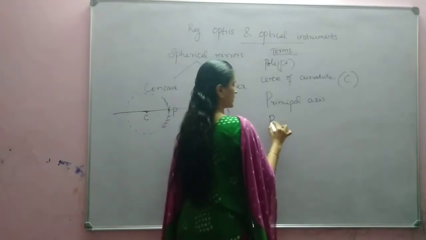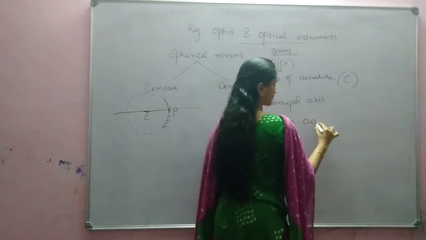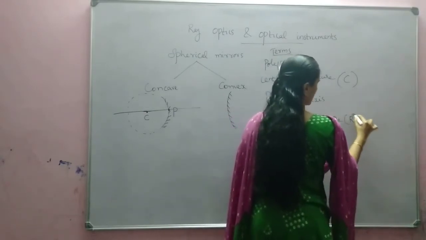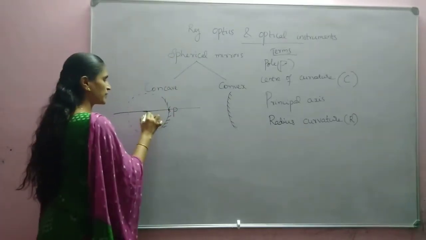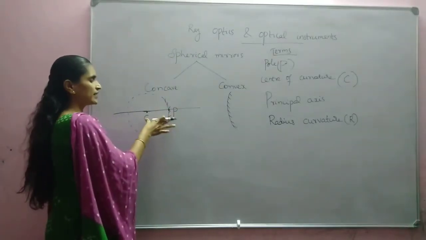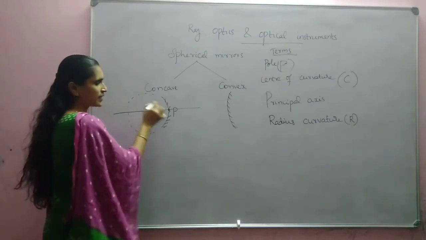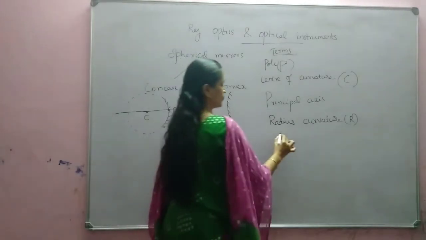And next one is radius of curvature. Radius of curvature means the radius of that sphere, or we can say the distance between C and P. The radius of the sphere is known as the radius of curvature. Then focus.